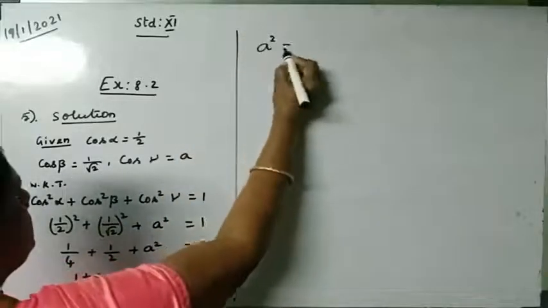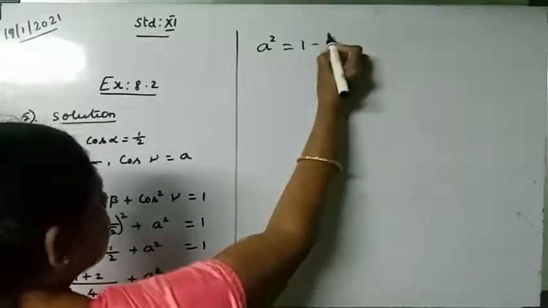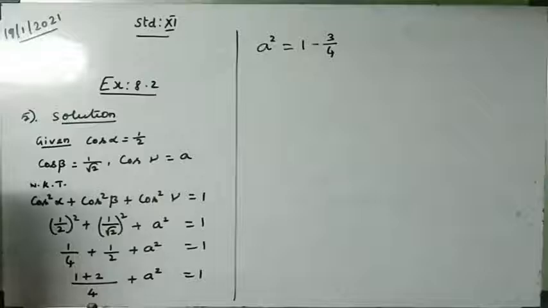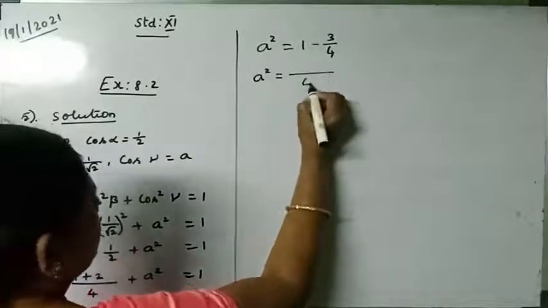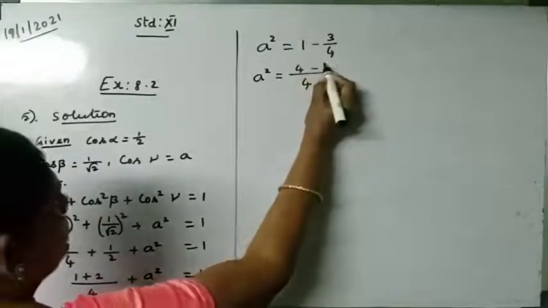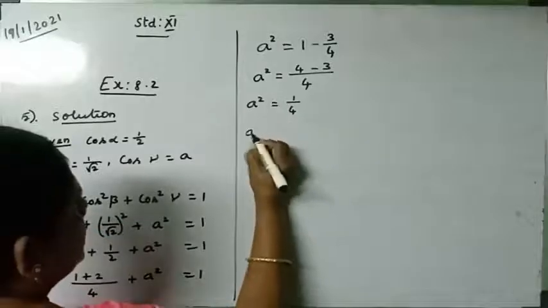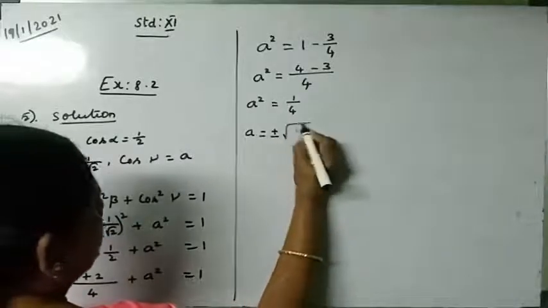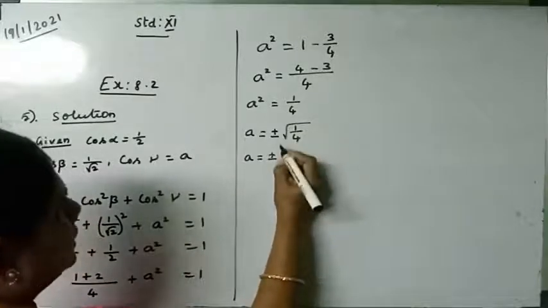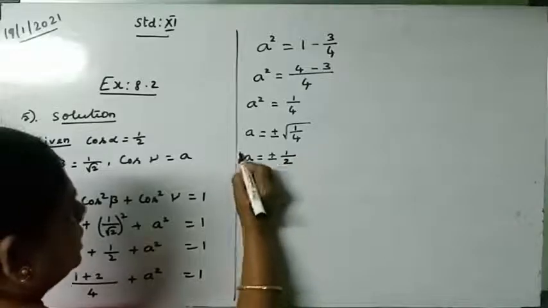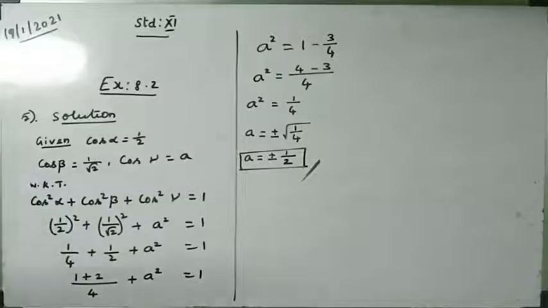So a square is equal to 1 minus 3 by 4. This 3 by 4, if it comes this side, it becomes minus 3 by 4. Now a square is equal to, once again take LCM 4, cross multiply 4 minus 3. So a square is equal to 1 by 4. Therefore a is equal to plus or minus square root of 1 by 4. So a is equal to plus or minus, square root of 4 is 2, so 1 by 2. So a is equal to plus or minus 1 by 2 is the answer. Next question.